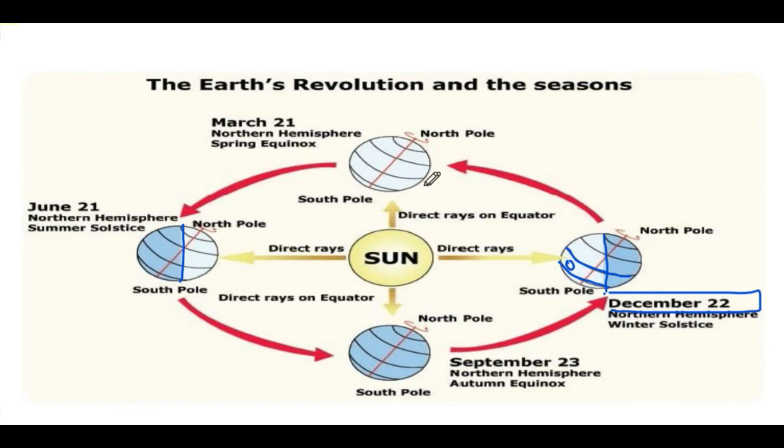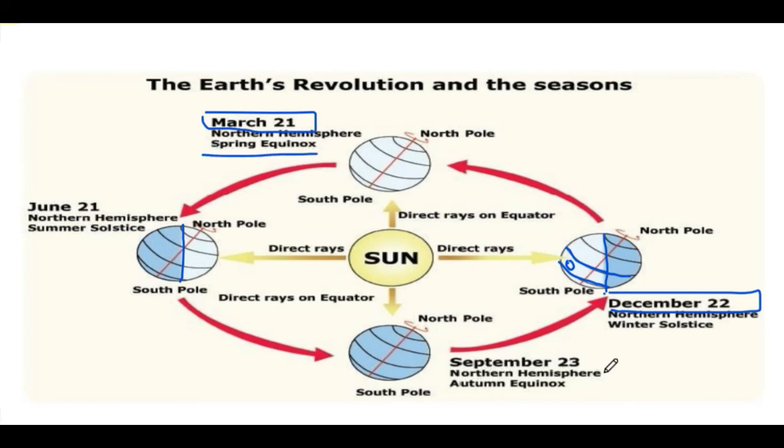Let's move to these two positions. On this position, as you can see, the Earth is tilted as it used to be. After December we get March. On 21st March, the sun rays are received equally by the northern hemisphere and the southern hemisphere. So the day and the night will be equal in this position, because there is no difference. Earlier the nights were longer because the northern hemisphere was receiving lesser radiation, whereas in this position both the southern and the northern hemisphere are receiving equal sun's rays. So 21st March is called the spring equinox.